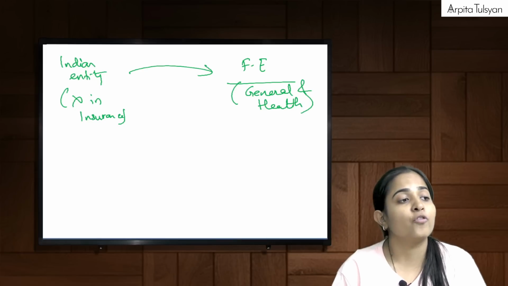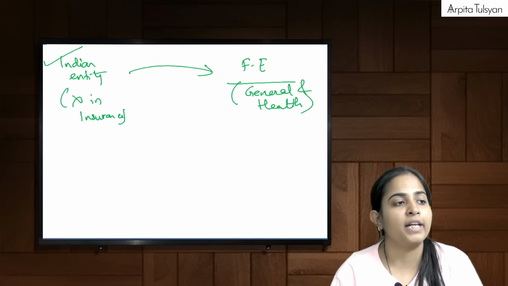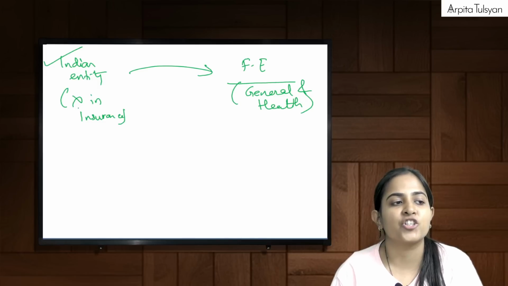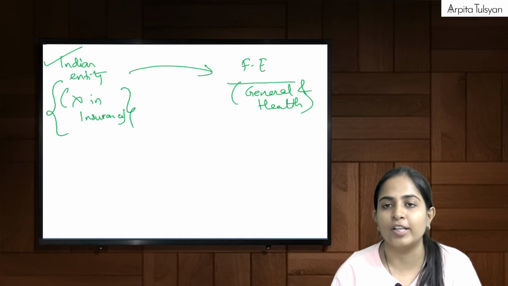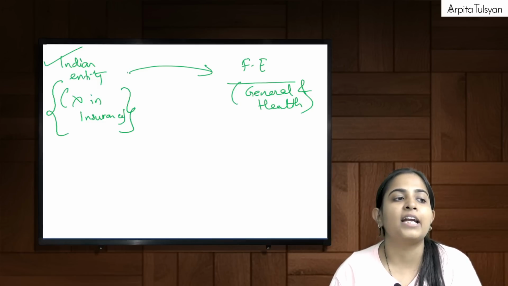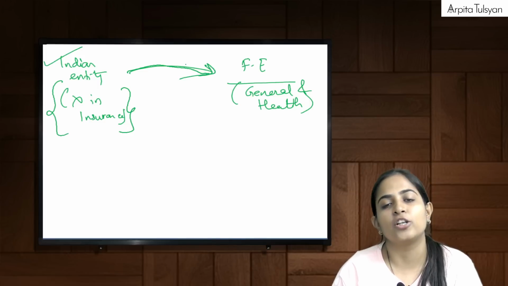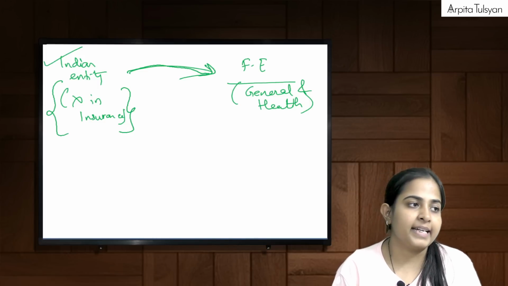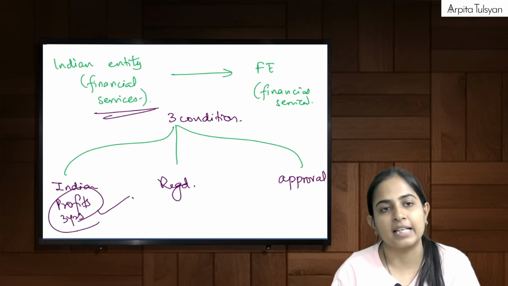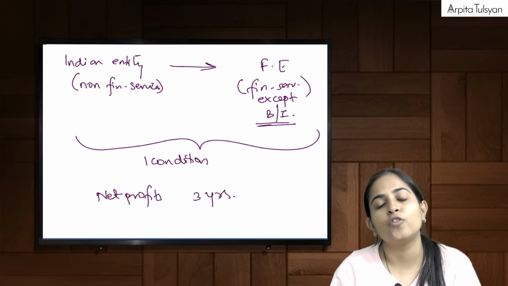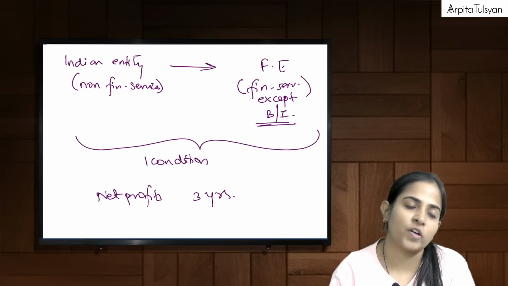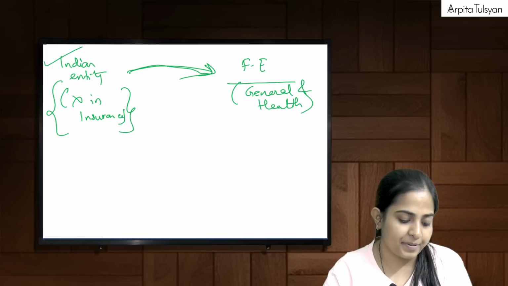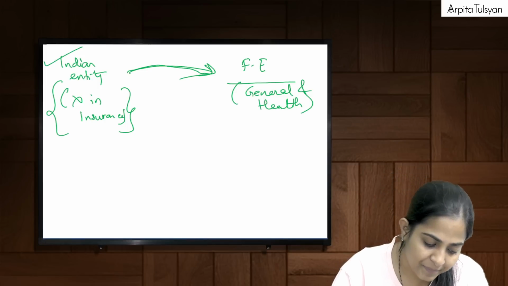Non-financial means it is not into insurance, but still it can do in any foreign entity engaged in general and health insurance. So first of all, financial to financial is allowed. Non-financial to financial except banking and insurance is allowed, and non-insurance to insurance is allowed. We can remember it in this way.